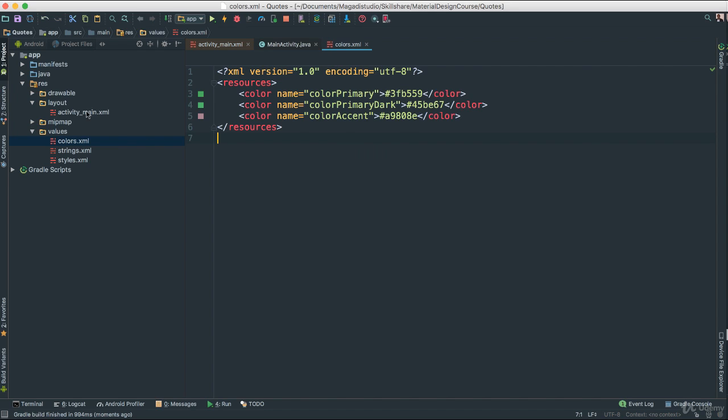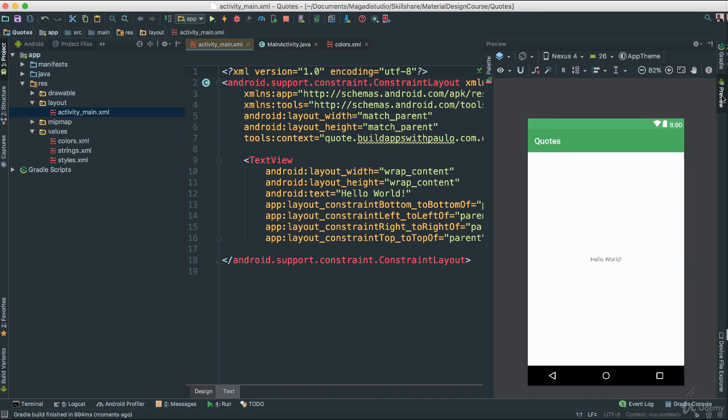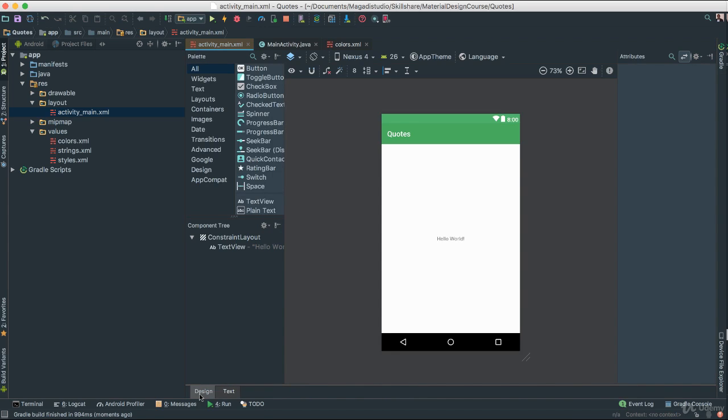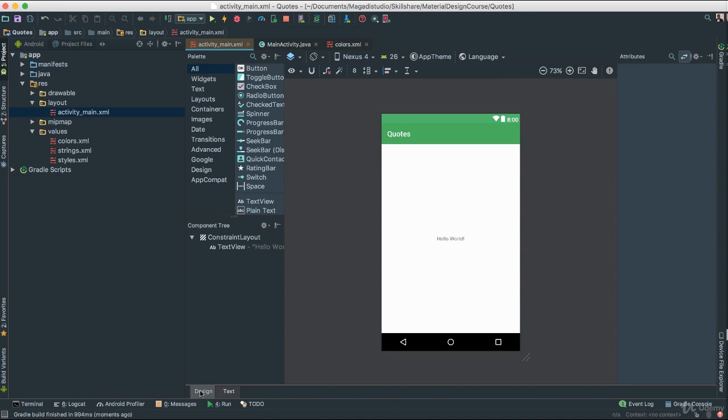Okay, so the next thing we're going to do, let's go to our activity here. Once you double click on our activity main XML, you notice to the right here, you may have this preview. If you don't see this preview here, you notice to the right, we have this preview button or tab. If you click that, it's going to hide. If you click back, it's going to show. And also at the bottom here, we have design. Okay, so we can go ahead and start designing things. If you want to look at the XML, which we will talk about at a later time, then we can change everything here. But we're going to use the design because we are cool like that.